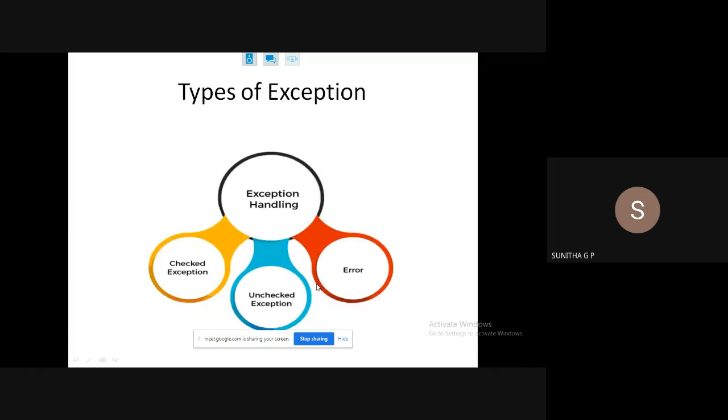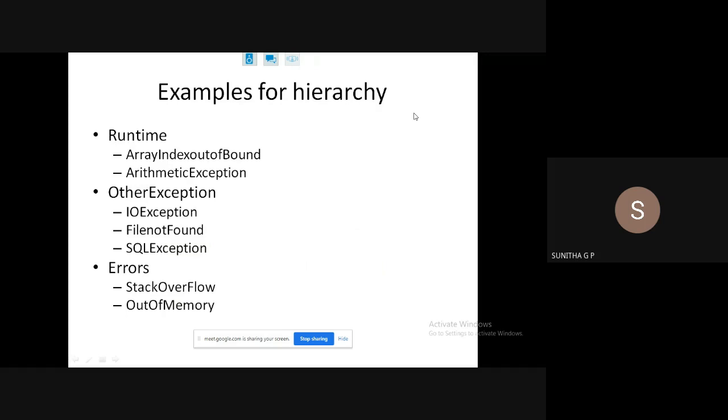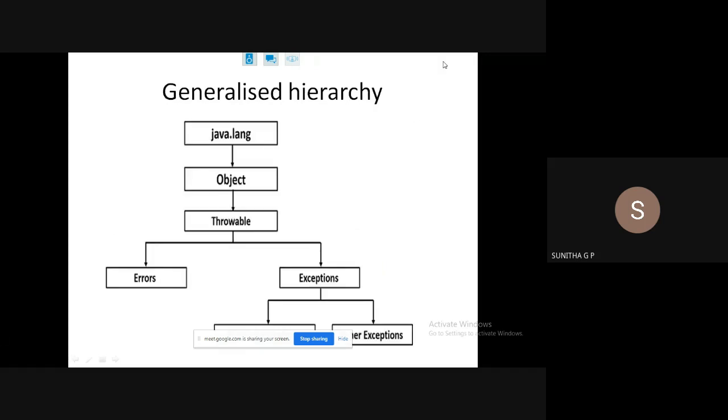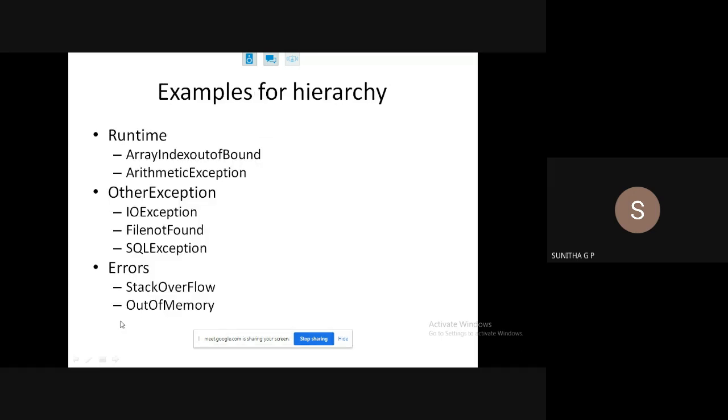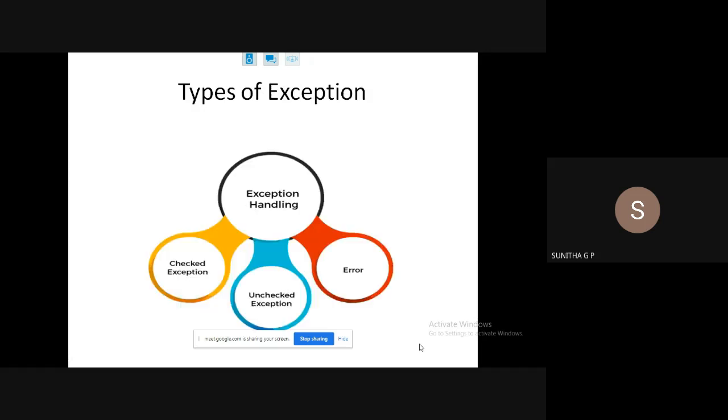Okay, so exception hierarchy, you will have this scenario, right? What you have to do is, these are the classes, and inside these you have to write whatever examples I have given here. So that is the block diagram for representing the class hierarchy of exceptions.